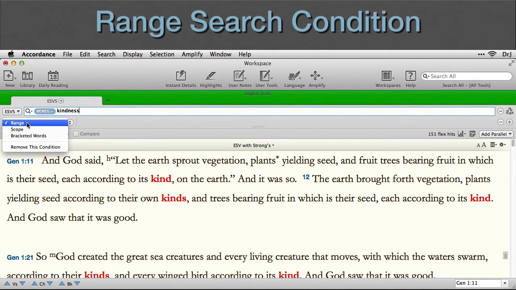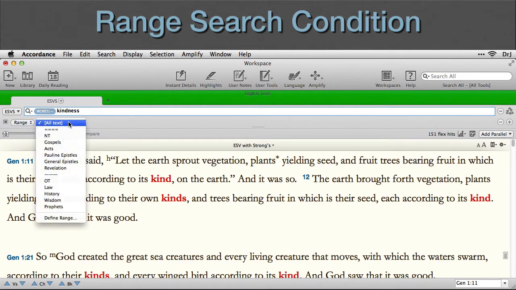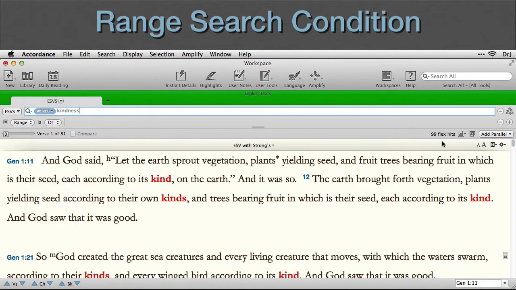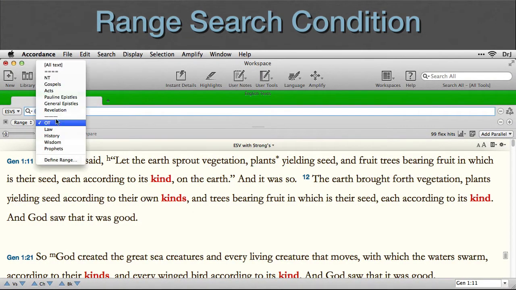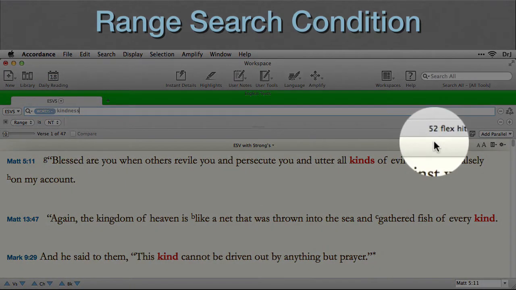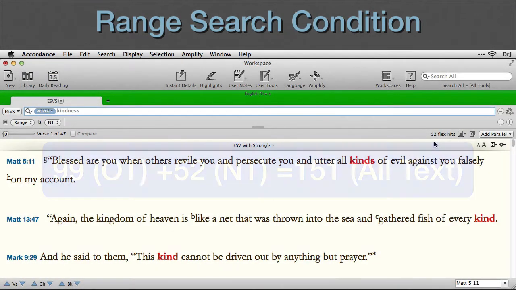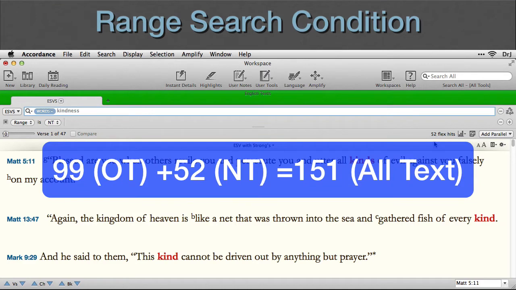Now, we'll leave Accordance set on range, but let's limit our search to the Old Testament and run it again. Just 99 hits. Limit it to the New Testament, and we get only 52 hits. Since 99 plus 52 equals 151, we can see that the search range conditions did indeed limit our last 2 searches, first to the Old Testament, then to the New Testament.